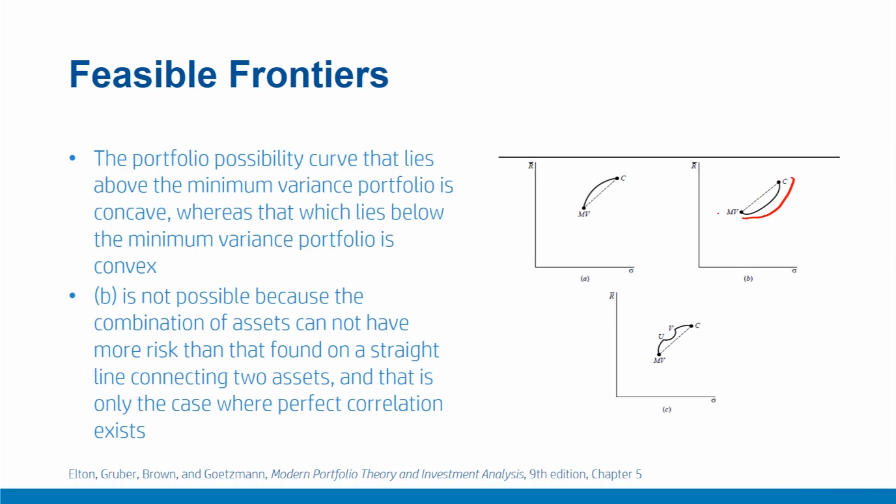We already know that there cannot be points to the right of the line joining MV and C. We know that there cannot be any points to the right of the line joining the global minimum variance portfolio, which is MV, and C here, which is above MV. Why so? Because any point that lies on this curve would have a risk which is higher than those points that have perfect correlation, equal to 1, that fall on this line.